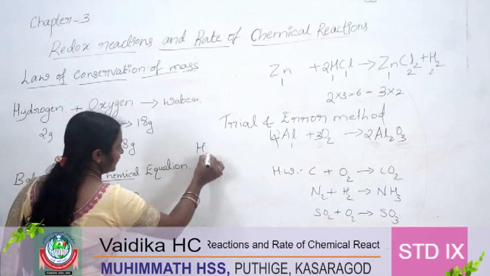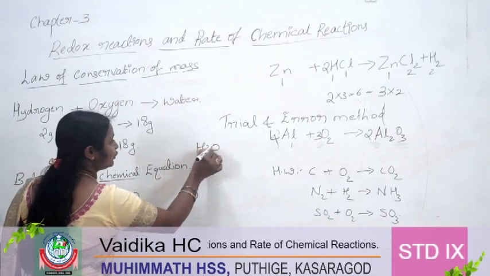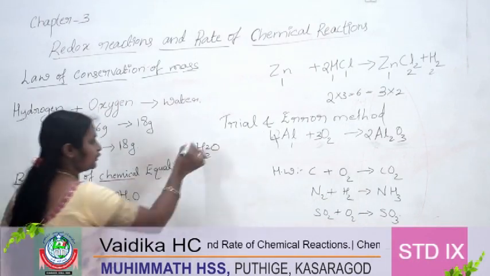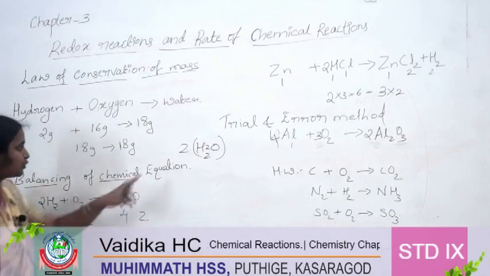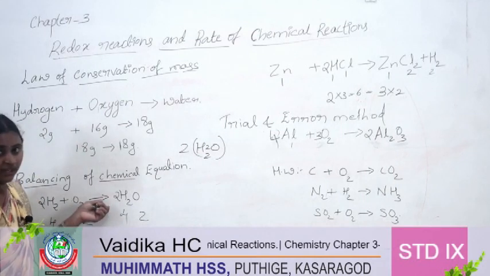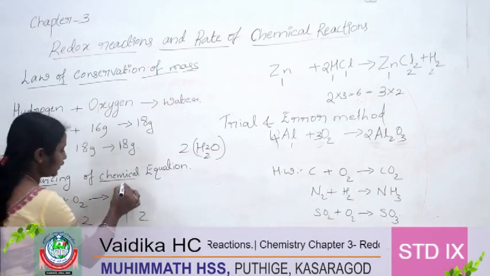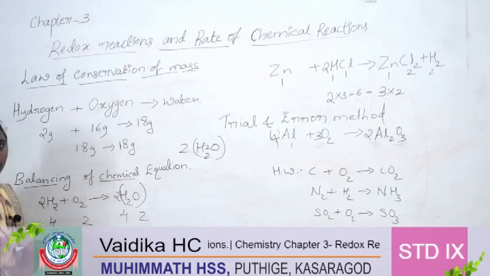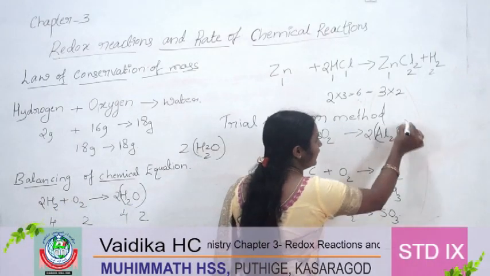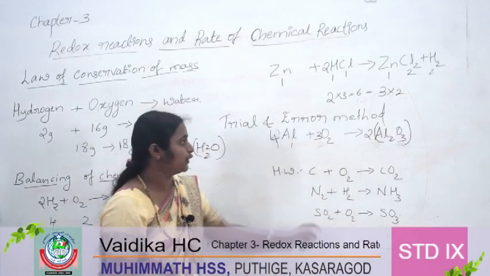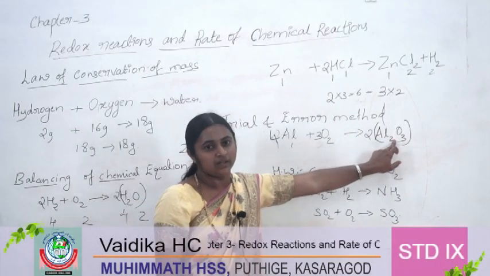H2O is the compound, right? So you cannot write 2 here. Okay, you have to write in front of the compound. This 2 means 2 for the whole compound. Okay, if you write 2 here, this is for the water, and if you write 2 here, it is for the Al2O3 whole compound. You cannot write in between the compound.